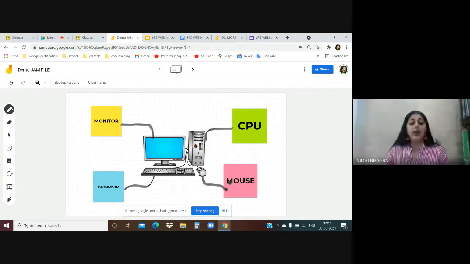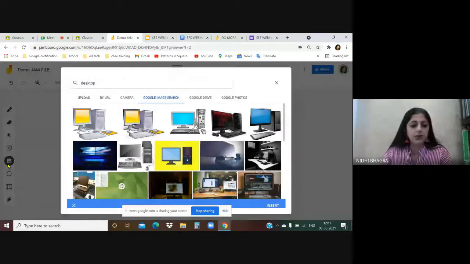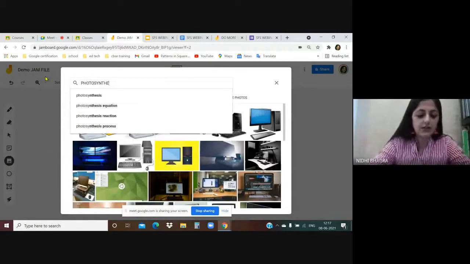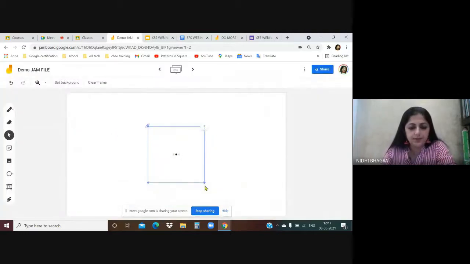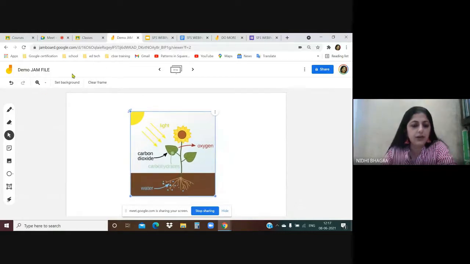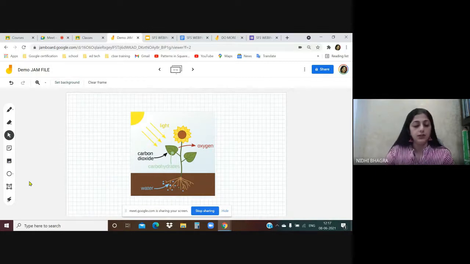You can upload any image from the web over here. So let's say you are teaching about photosynthesis. You can get a nice image on photosynthesis from the Google web search directly within the Jamboard file. Let's say this is the image. You can teach directly from here. You can choose any background. So with the help of images also, you can teach within the Jamboard file.